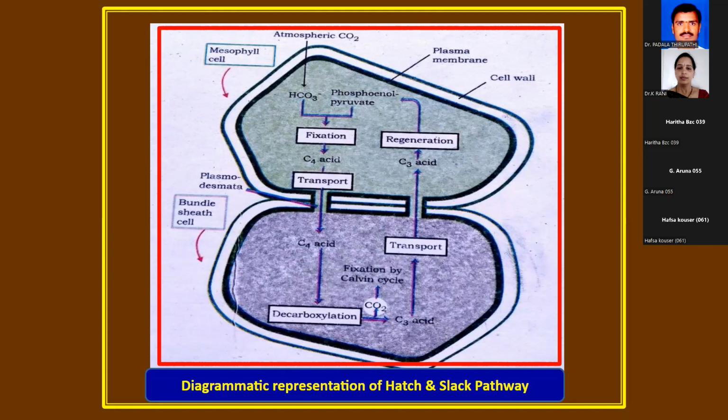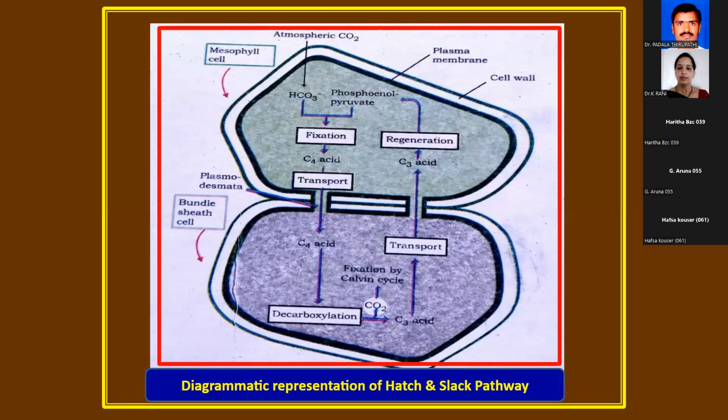It is important to register that the mesophyll cells lack the Rubisco enzyme in C4 plants. The C4 acid: PEP is combined with carbon dioxide, and the C4 acid, oxaloacetic acid, is formed in the mesophyll cell. That is the primary fixation, and that is the first step.